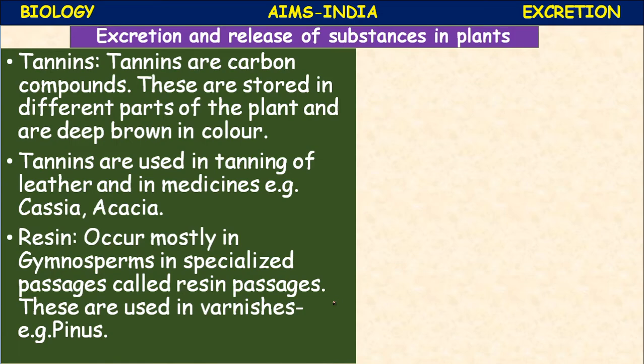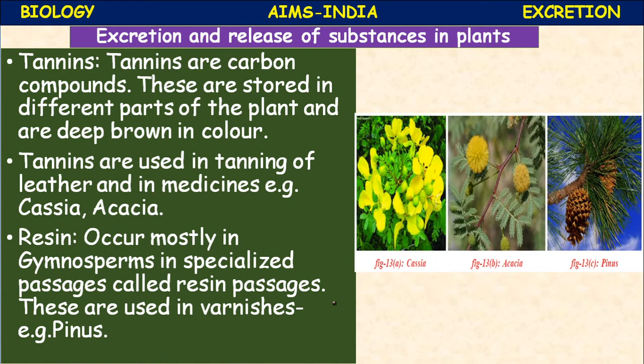Resins. Resins occur mostly in gymnosperms, palm trees, in specialized passages called resin passages. These are used in varnishes. Cycas and Pinus are examples of such plants. So Cassia, you can see Tangedu, I am using the original word so that you can easily identify Cassia, and Acacia, tumma. Pinus, palm.